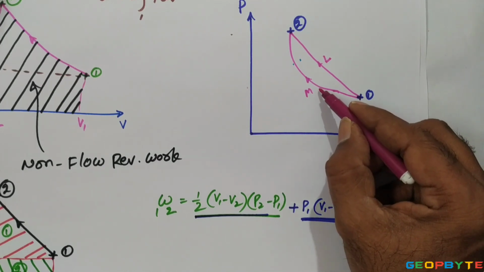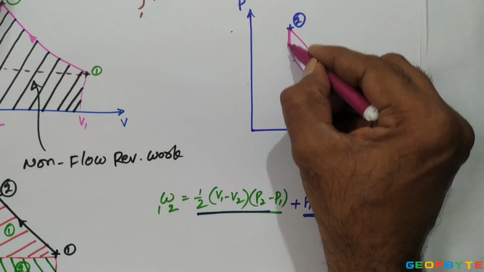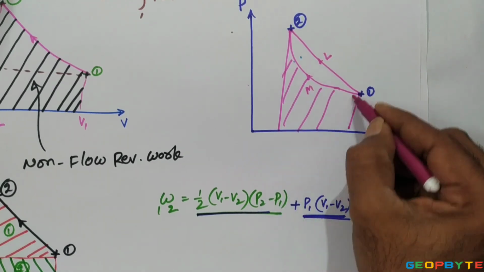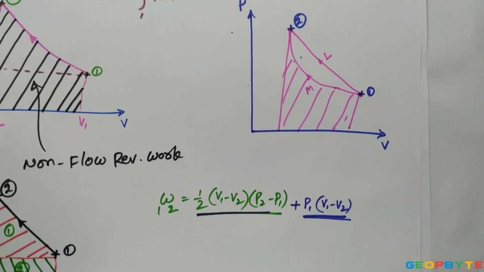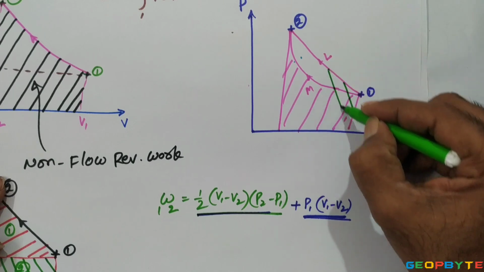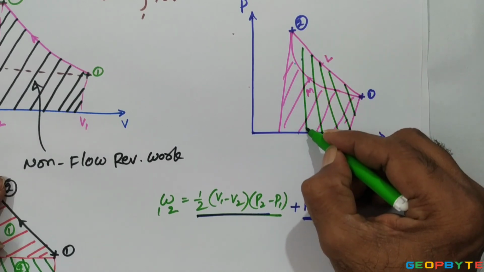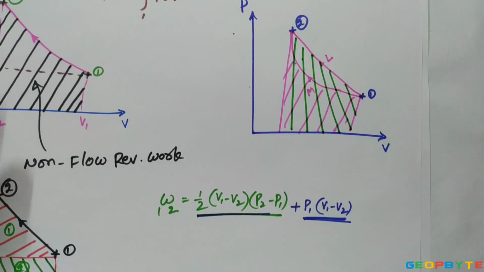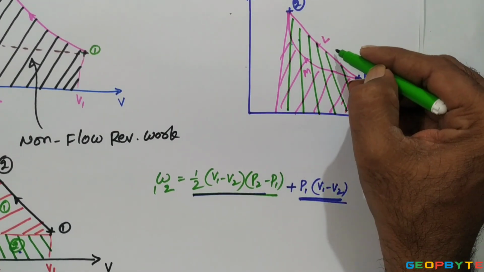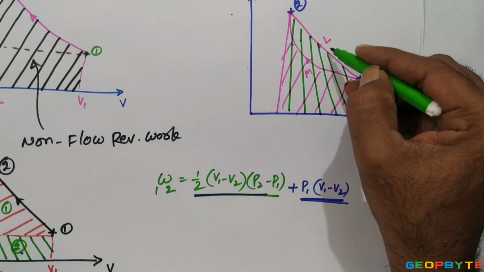Therefore, the work for the mth process is less than the work for the Lth process, because the area below the mth curve is less than the area below the Lth curve.